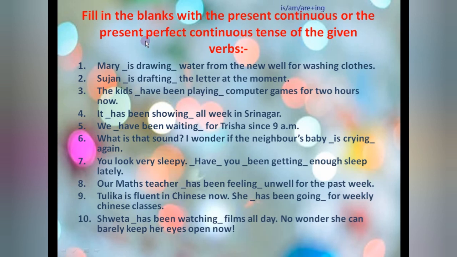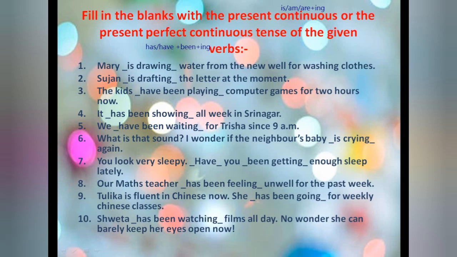Now present perfect continuous, what are the forms? That is has, have, then plus joining word is been, then plus an ing form. Okay, so that is for the present perfect continuous. Now when the work is going on in the present time, then you have to use present continuous. When the work started in the past and is still going on, then you have to use has, have plus been plus ing.